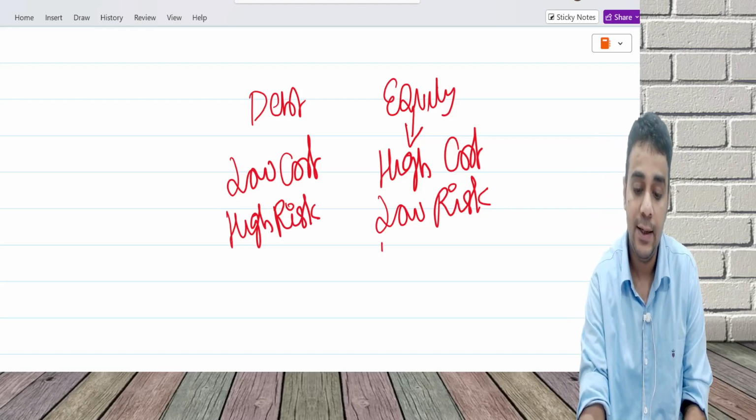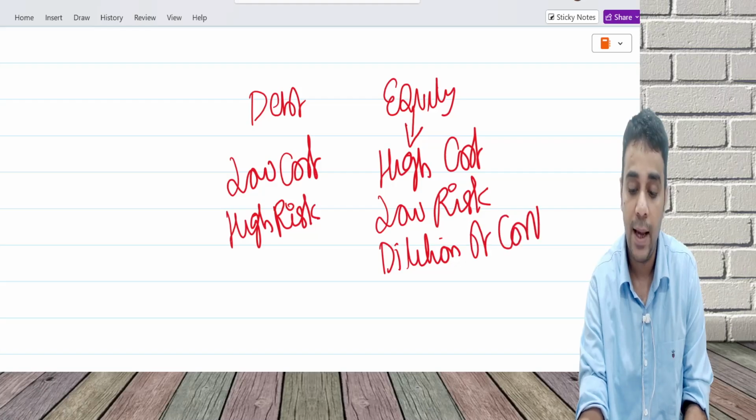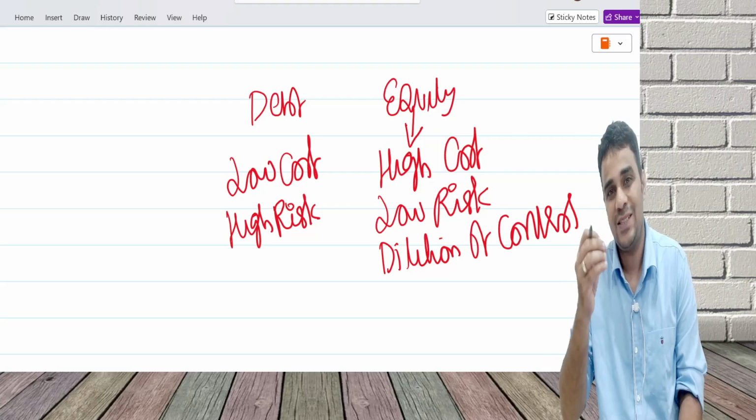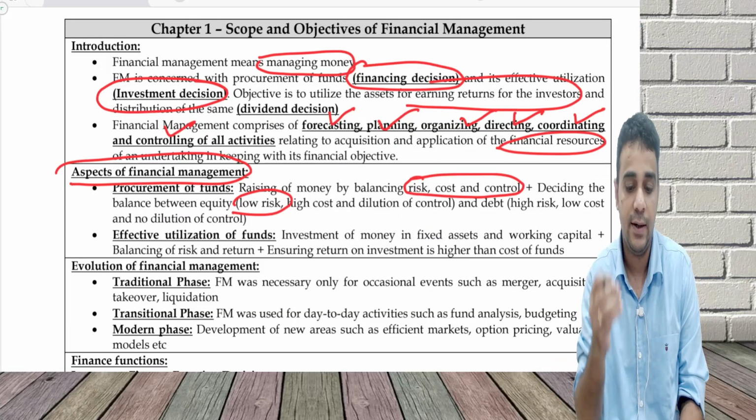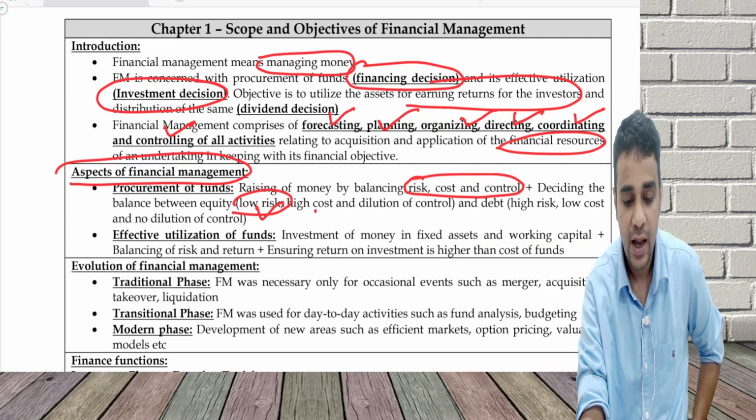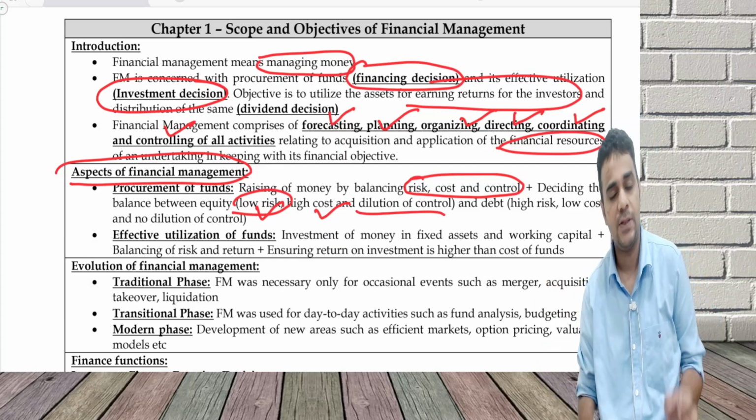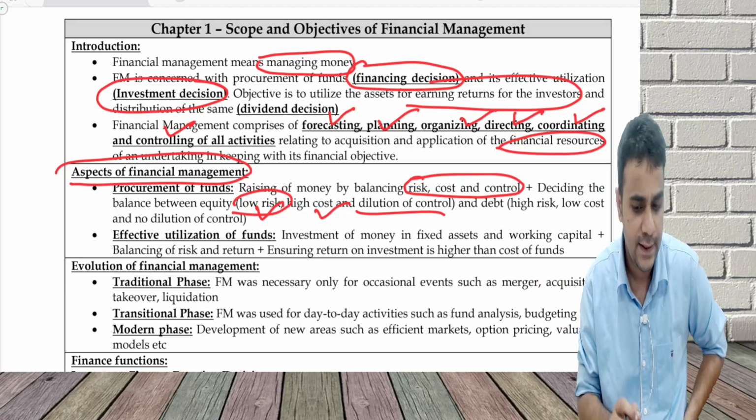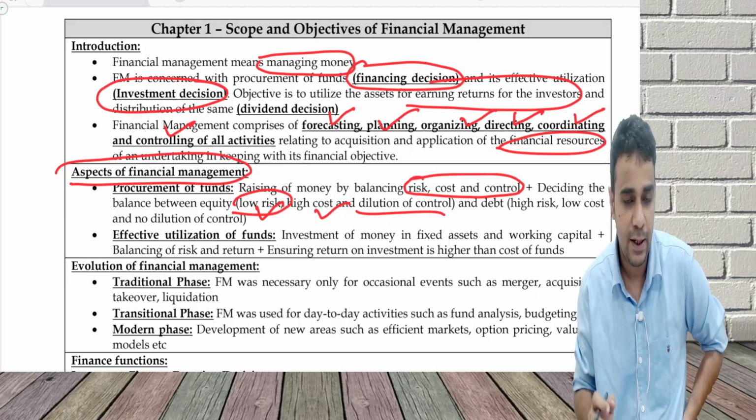Equity can also lead to dilution of control. What is dilution of control? My shareholding can go down. As a promoter, if I issue equity and I am a 75% holder, it can go to 70, 60. So equity means low risk, high cost, and dilution. The opposite is true for debt. I need to decide whether equity or debt is better for me.